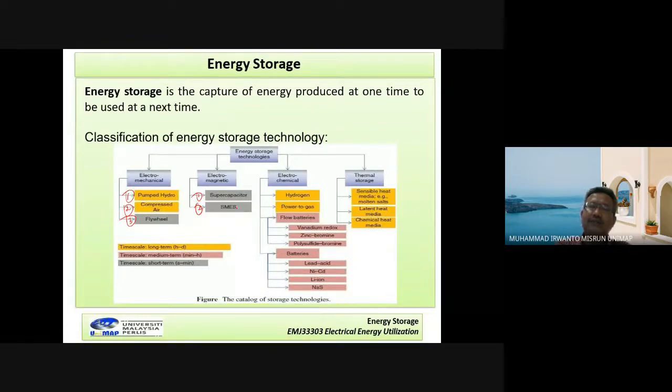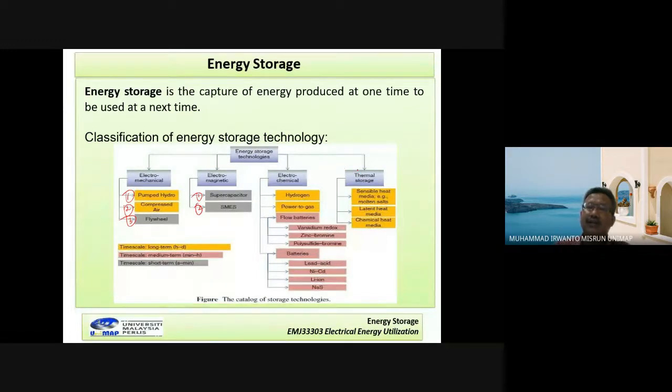The next classification is electrochemical. In here, a chemical process occurs. In this electrochemical classification of energy storage, the first is hydrogen, and then battery. Hydrogen here needs to be combined together with air, and then will produce electricity and also H2O, water.